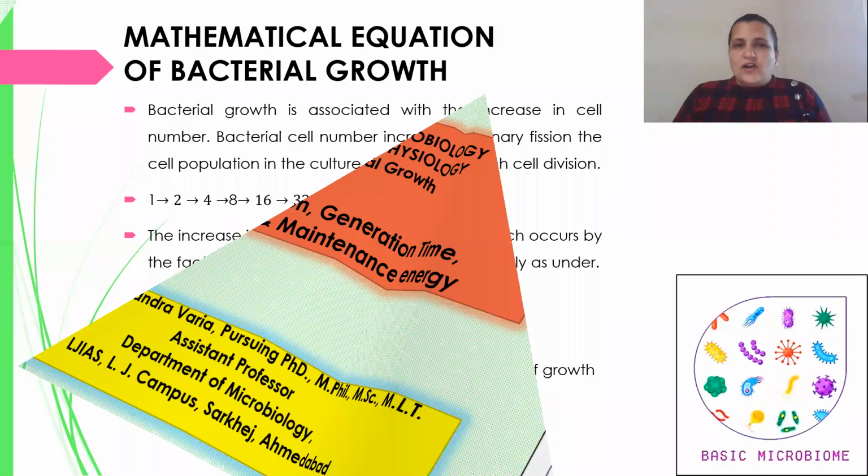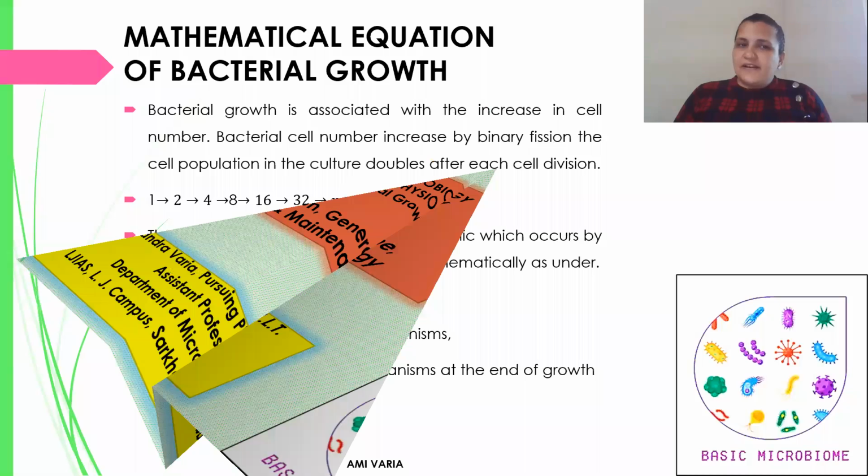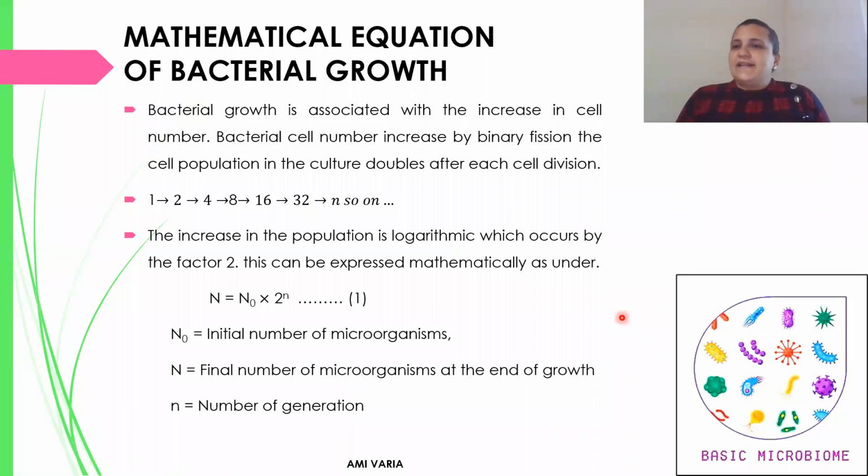First of all, the mathematical equation of bacterial growth. What is growth? It is an increase in the cell number and cell mass, but equally an increase in all the cellular constituents. It also includes the separation of the same genome, and that is known as growth. It is also known as binary fission. By this way, the bacterial cell numbers in the culture increase.